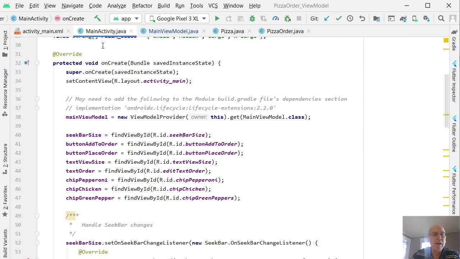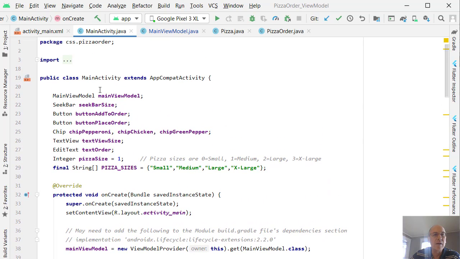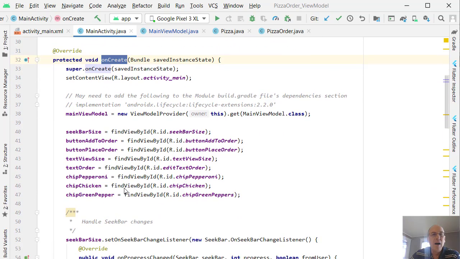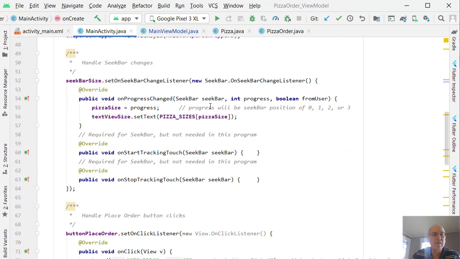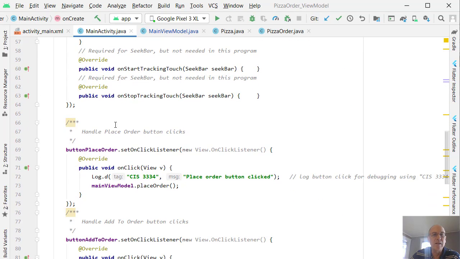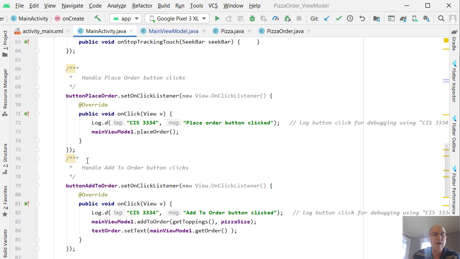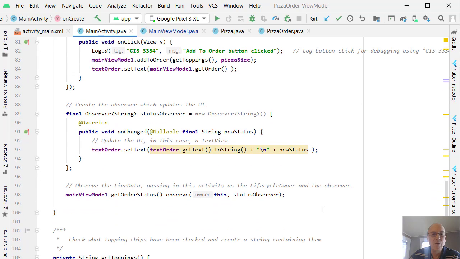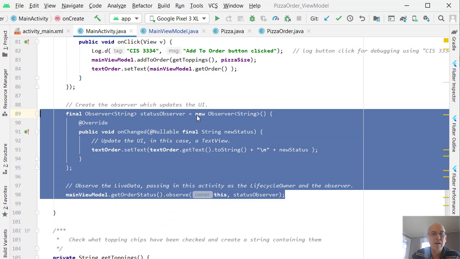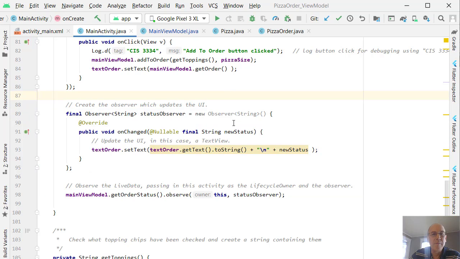Okay, so we're in the main activity here. We're in the onCreate method, and we've created our view model already. It's called main view model, and we've set that up. And then we have the code here for managing our seek bar, our code here for doing our place order button, our code here to set up the listener for the on-click for the add to order button. And here's the new code right here that we're going to look at.